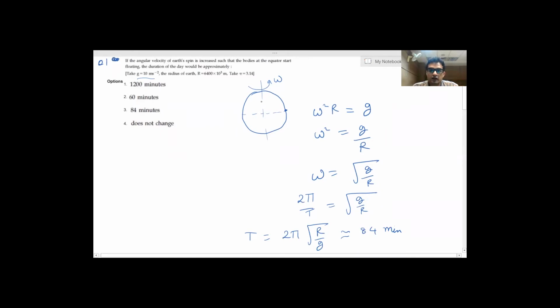So basically, a body will float only if the normal force on it becomes zero. If the normal becomes zero, it means that here we can say that this is omega square r, and here m omega square r, and it is mg. So the answer will be 84 minutes.